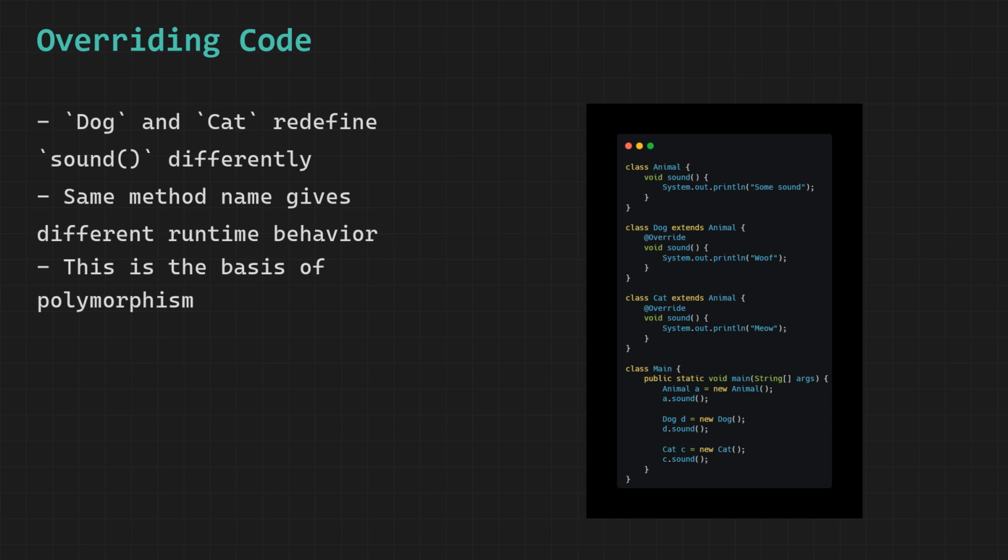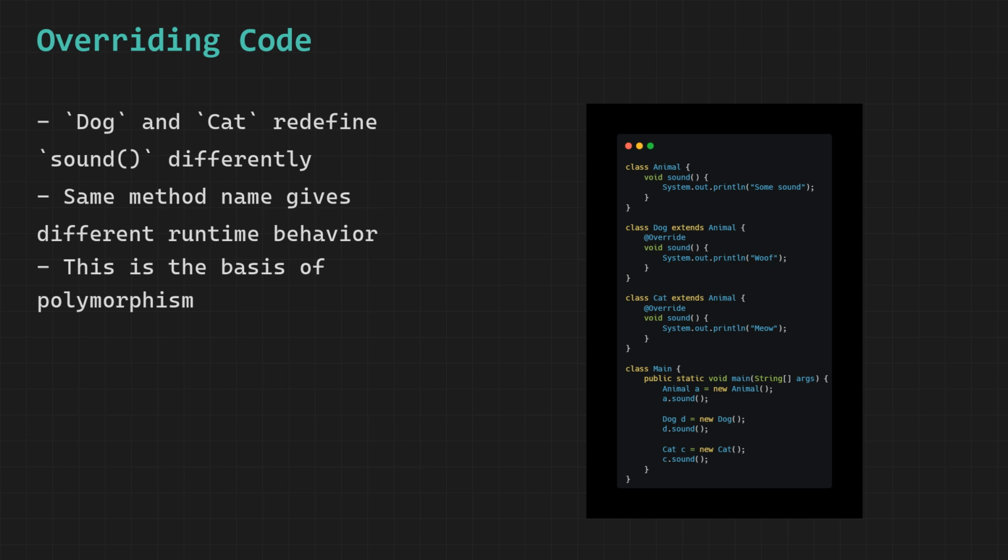Let us start with the animal class. It has a method called sound. This is the original version. When this method runs, it prints some sound to the console. This is the default behavior that animal defines.